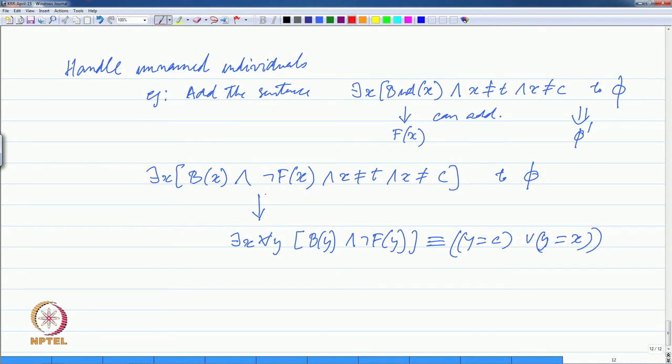Once we have added this extra statement that this unnamed bird cannot fly, then we can say that if there is a bird which cannot fly, it must be either Chili or that unnamed bird essentially.